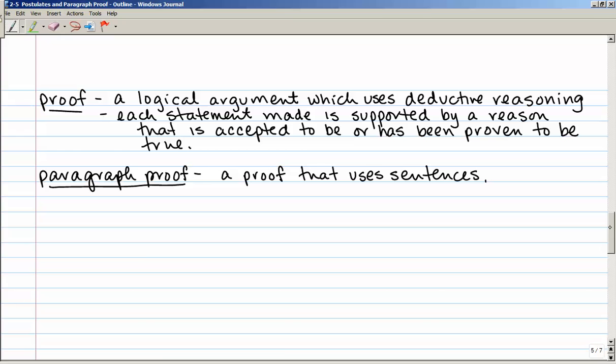A proof. We've talked about these a little bit in class already. A proof is a logical argument which uses deductive reasoning, not the inductive reasoning that we talked about at the beginning of this chapter. Each statement that is made is supported by a reason that is accepted to be or has been proven to be true. So every time we say something in the proof, we have to back it up with a definition, a theorem, a postulate, or something that has already been accepted to be true, like a postulate, or proven to be true, like a theorem. And a paragraph proof is just a proof that uses sentences.